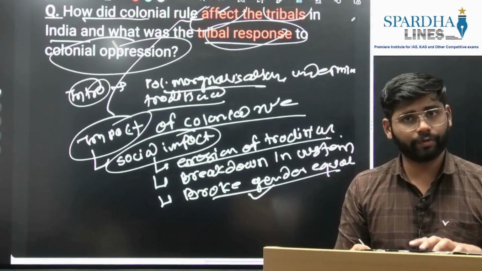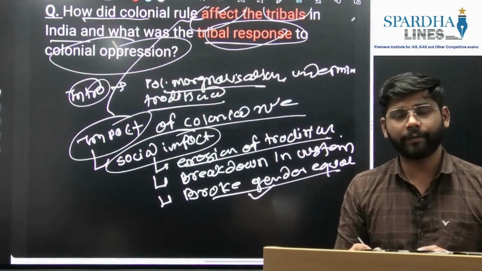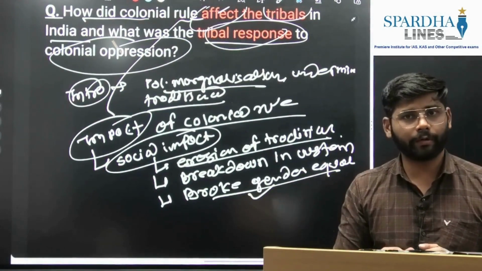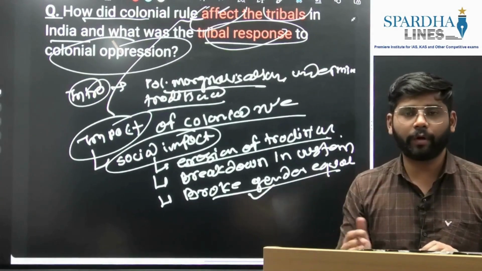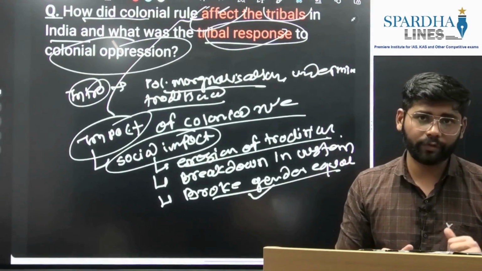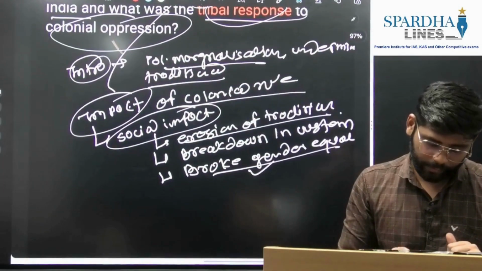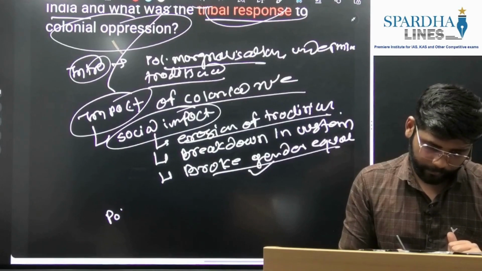So socially it impacted. Again, in religion, the conversion movement happened. So Christianization of tribals happened there. You can give the example of the Northeast. This way you can write the social impact. Then write about the political impact.